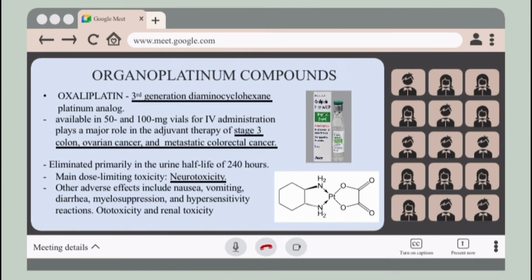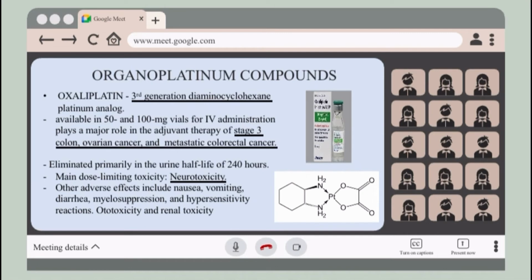Lastly, for organoplatinum compounds, we have the third generation diaminocyclohexane, which is oxaliplatin. It is available in 50 and 100 milligram vials for IV administration. It plays a major role in the adjuvant therapy of stage 3 colon cancer, ovarian cancer, and metastatic colorectal cancer. It is eliminated in the urine with a half-life of 240 hours.